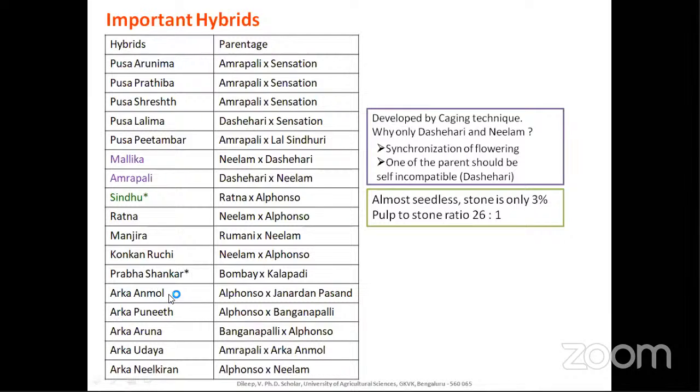And also coming to IIHR varieties, it's Arka Anmol, Arka Punit, Arka Aruna, Arka Uday, and Arka Neelkiran. So again, I will be telling, please remember the parentage for at least these mentioned varieties.